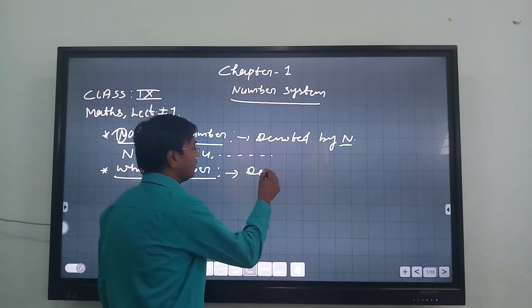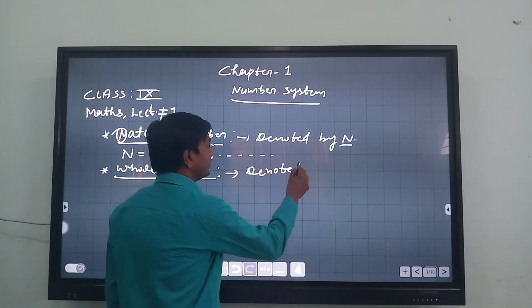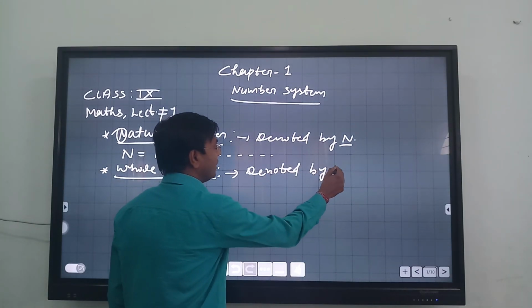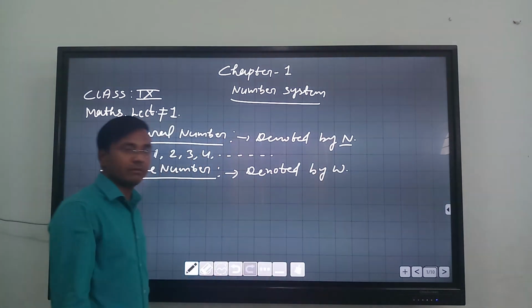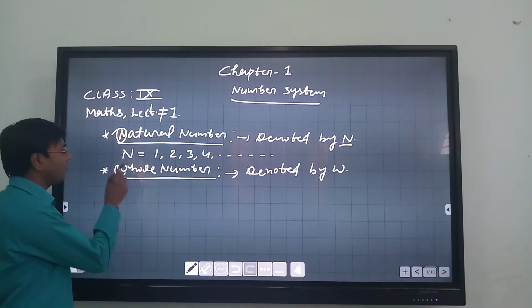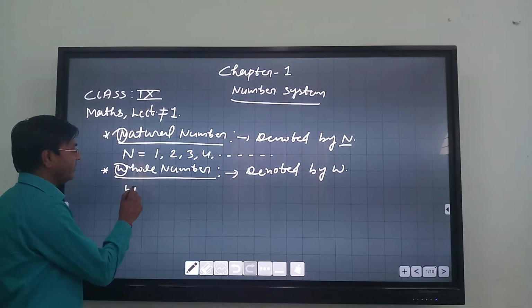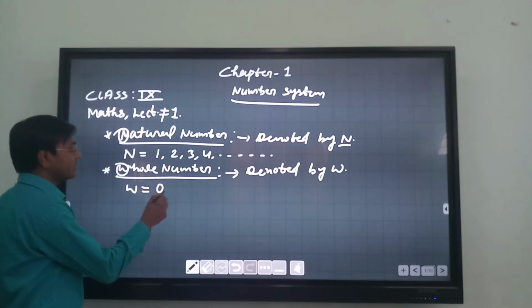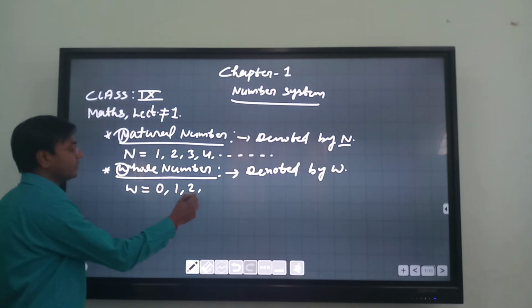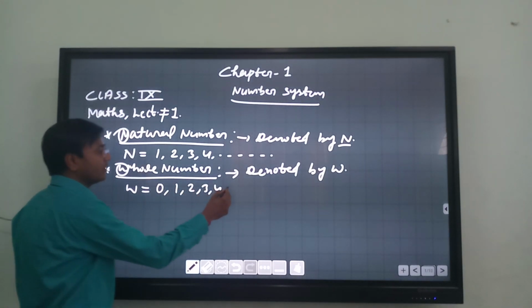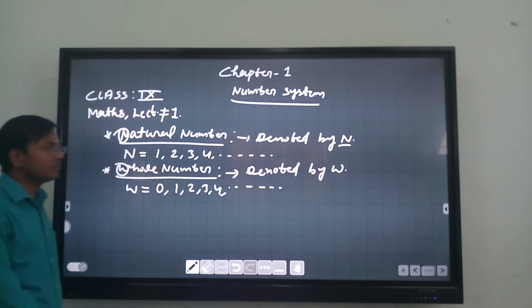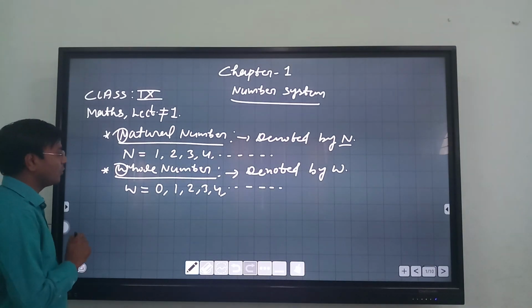So this whole number is a set of numbers denoted by the capital W, that is the first letter of this word whole number, and the values for the set W are 0, 1, 2, 3, 4 and so on, right? So this is the set of whole numbers.